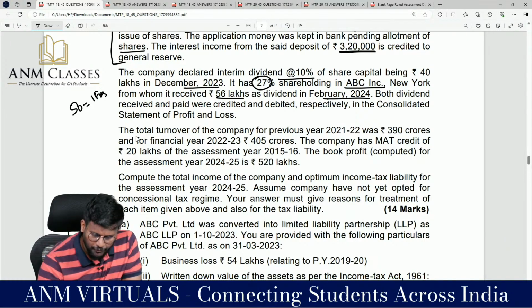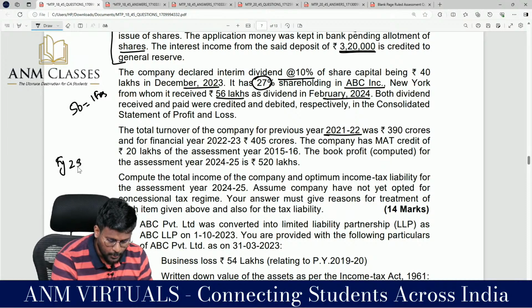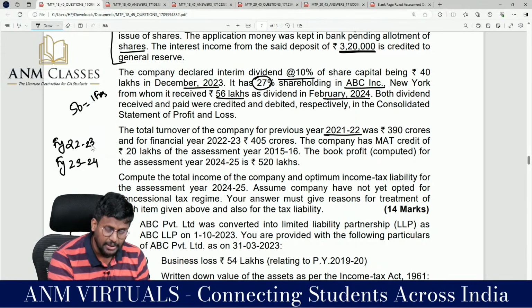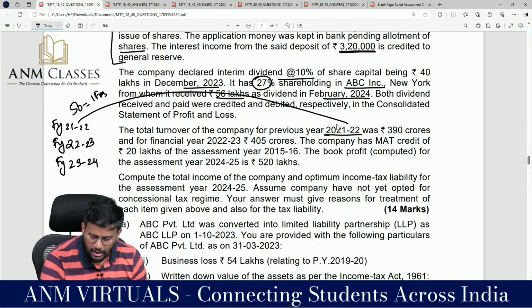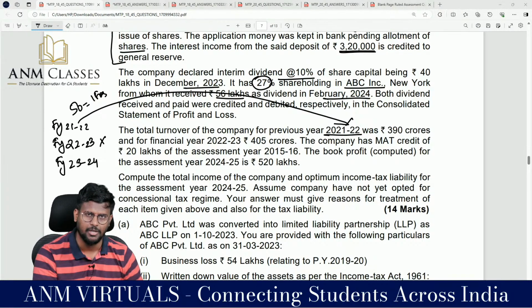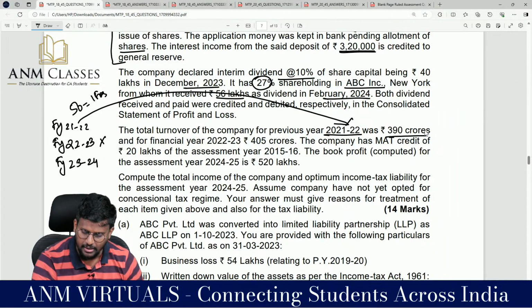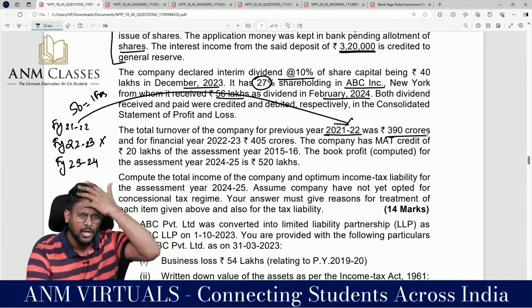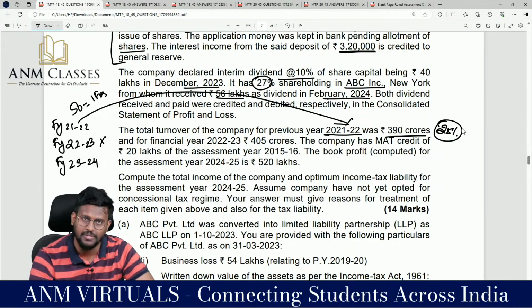The total turnover of the company for previous year 21-22. Look, what is our financial year? 23-24. What is the immediately preceding previous year? 22-23. What is the immediate to immediately preceding previous year? Financial year 21-22. I want the turnover of financial year 21-22, not the immediately preceding previous year. The immediate to immediately preceding previous year was 390 crores. That means less than 400 crores, so the company is a small company. They are liable to pay tax only at the rate of 25%.